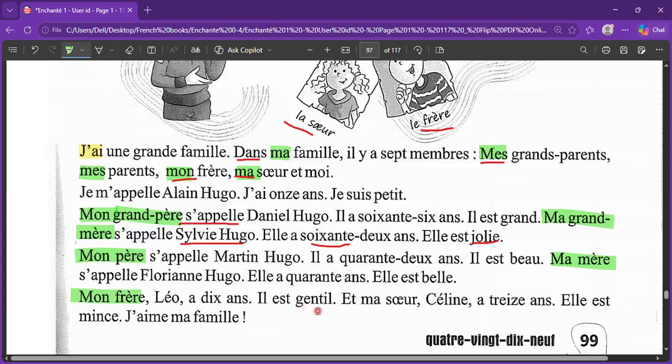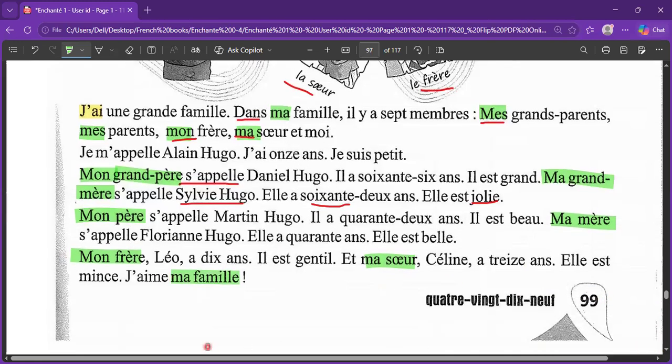Il est gentil, he is kind. Et ma sœur, and my sister, Céline, a 13 ans. She's 13. J'aime ma famille. I love my family. This is the description of family we need to do.